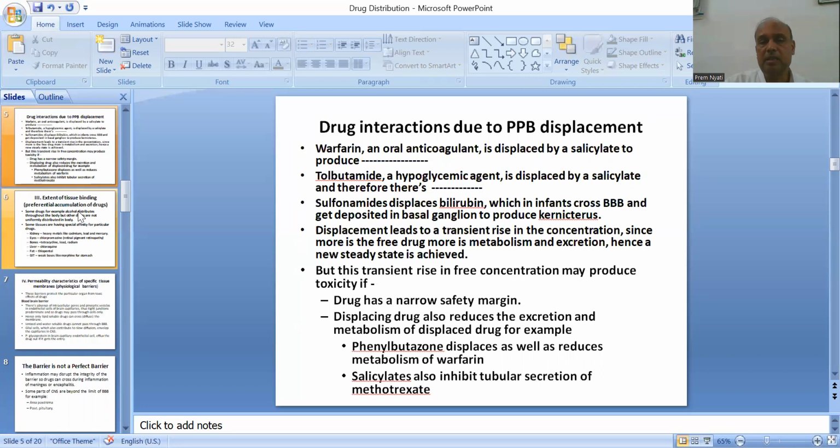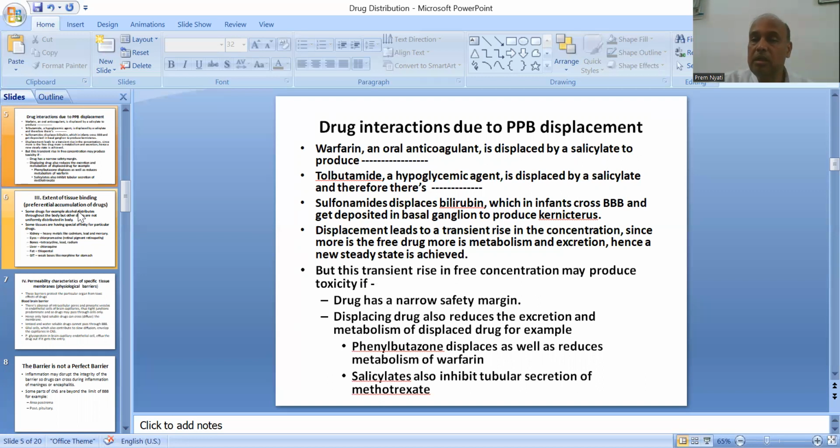In most cases, this displacement leads to a transient rise in the concentration. Since more free drug means more metabolism and elimination, a new steady state is achieved. But this transient rise in free concentration can produce toxicity if the drug has a narrow safety margin.